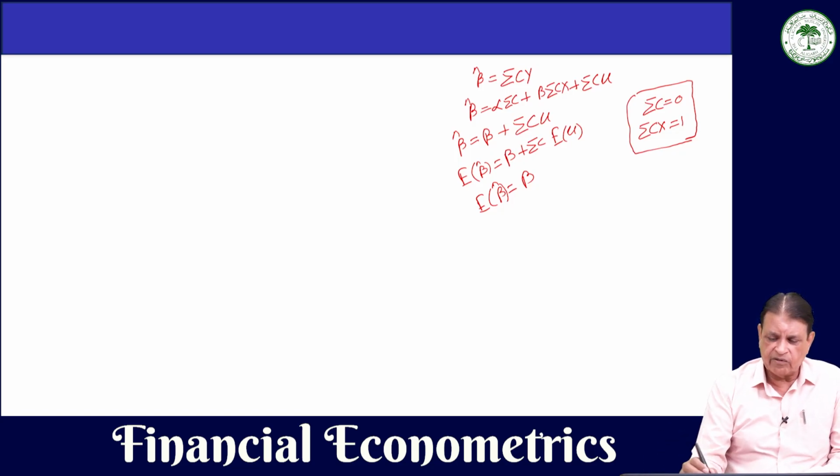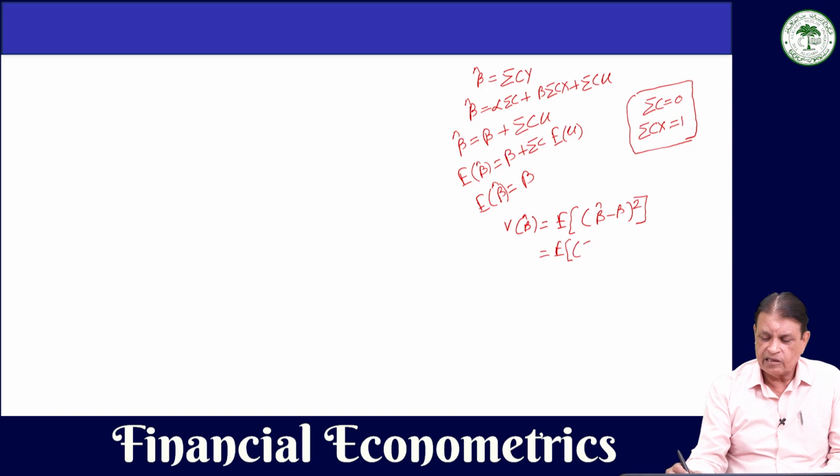Now let us find out the variance of beta hat here. The variance of beta hat here will be equal to the expected value of beta hat minus beta whole square. This is the variance of beta hat. So this will be equal to expected value of, now this beta hat minus beta is summation cu. So we will write here summation cu whole square.